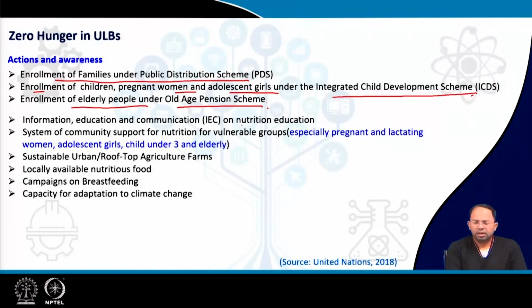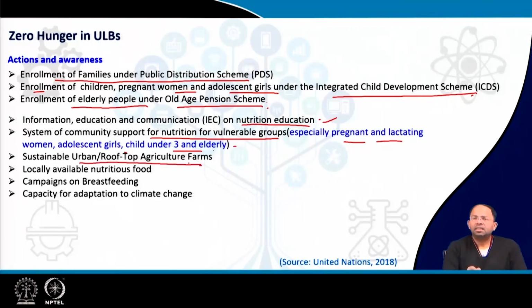Information, education and communication on nutrition education. These are awareness campaigns that can be conducted by the ULB so that people are aware of the nutrition requirements of children and other groups. System of community support for nutrition for vulnerable groups. So there have to be programs designed maybe via the primary health centers or wellness centers, so that pregnant and lactating women, children under 3 and the elderly, or maybe via the ICDS program, have nutritional support.